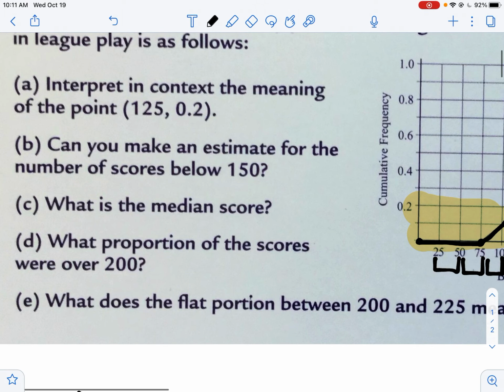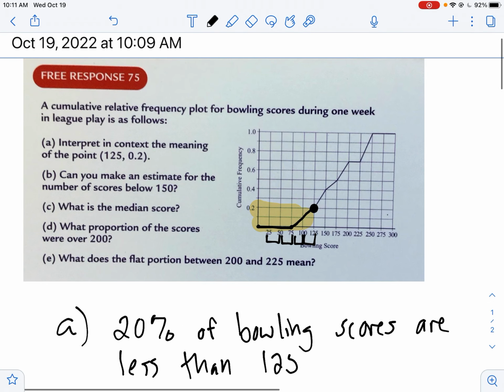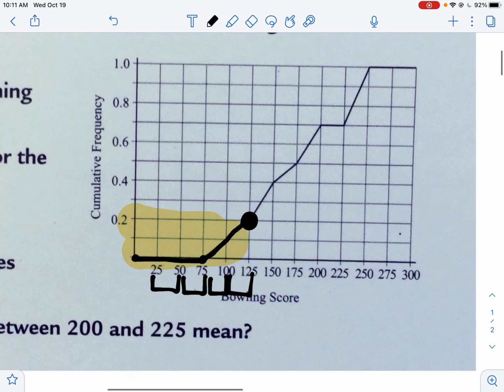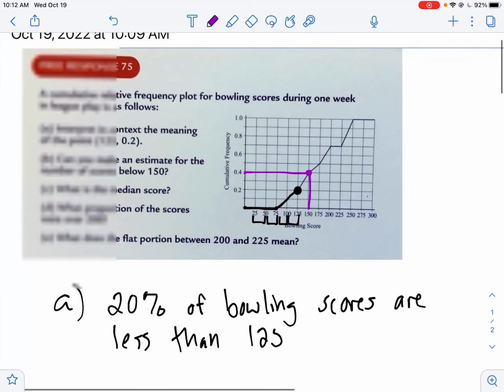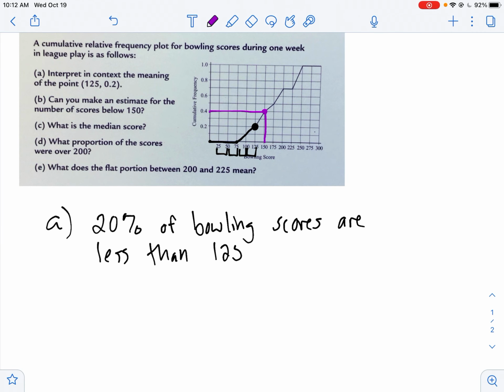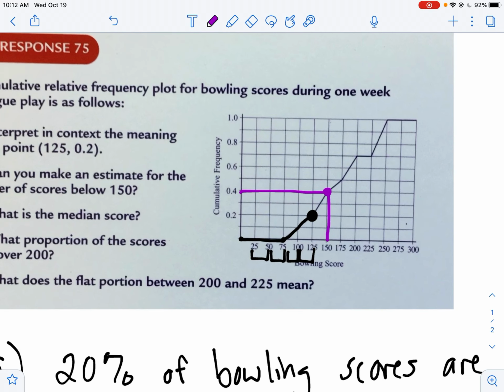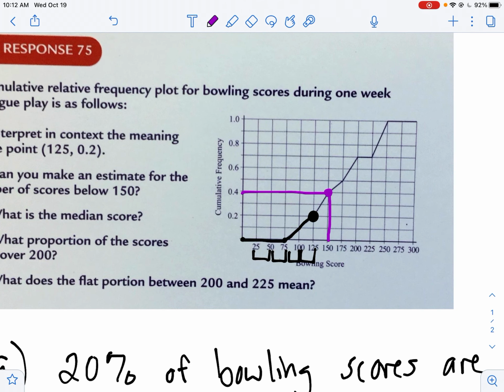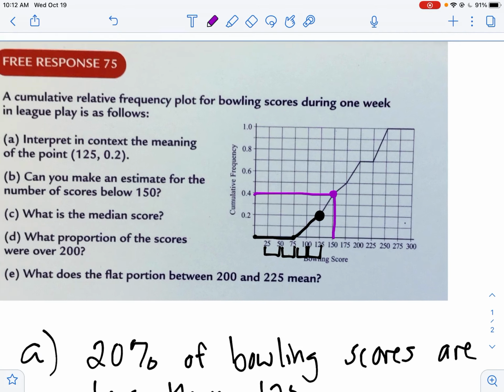Can you make an estimate for the number of scores below 150? Let's take a look. A couple ways I could approach this. I'm looking at my score of 150. So I'm going to go up to here. And hey, I'm at about 40%. So they're asking me, can I make an estimate for a number of scores below 150? I can't, because I don't know the total number of scores here. They don't tell me that anywhere. A cumulative frequency chart only gives me percentages. It doesn't give me exact values.